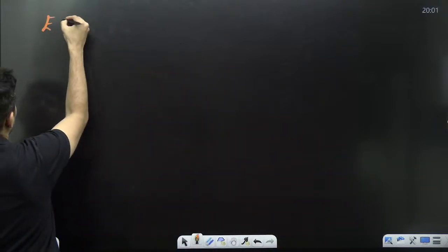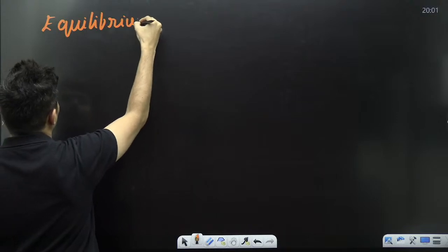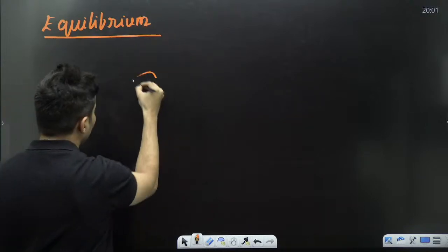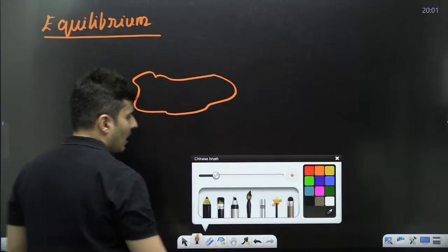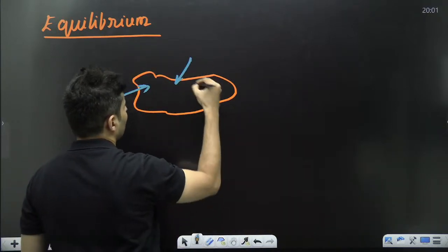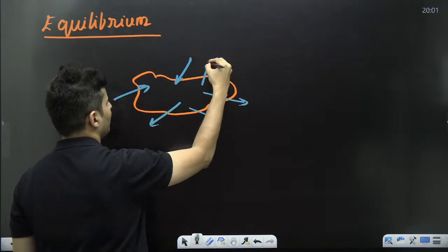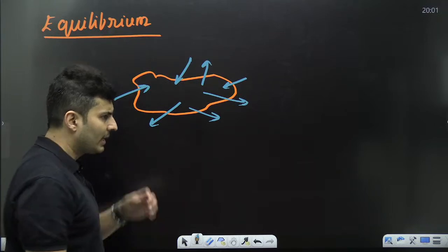Those problems are called the problems of equilibrium. Equilibrium. Meaning there is some body, and there are multiple forces acting on it.